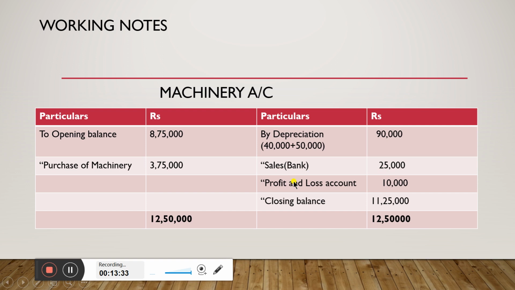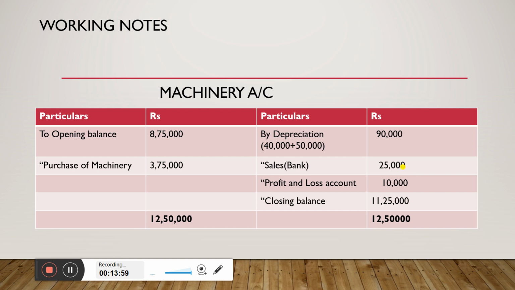So as I discussed in the additional information, 75,000 worth machinery after availing accumulated depreciation is sold for rupees 25,000.